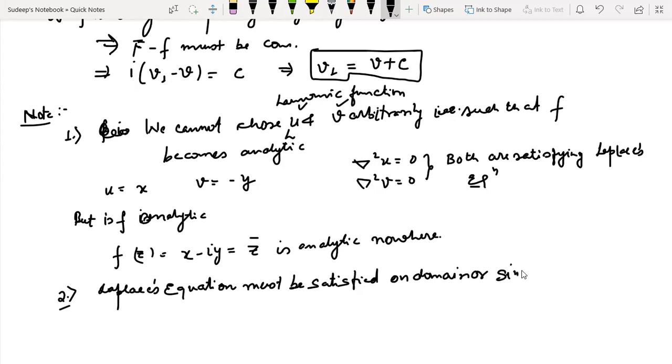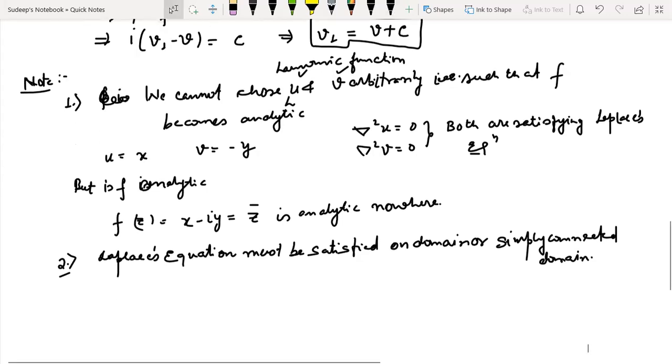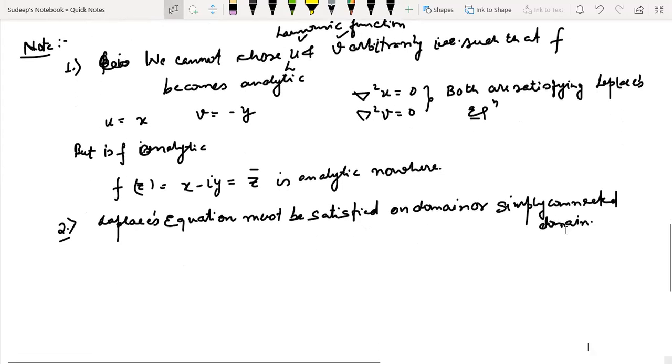And what is a simply connected domain? I'll let you know, don't worry. So I want to say that it cannot be the case that my Laplace's equation is valid for certain points which do not form a domain, that is, which don't form a connected and open set. I cannot write that. And more appropriately, I would write simply connected domain, and I'll let you know what a simply connected domain is.